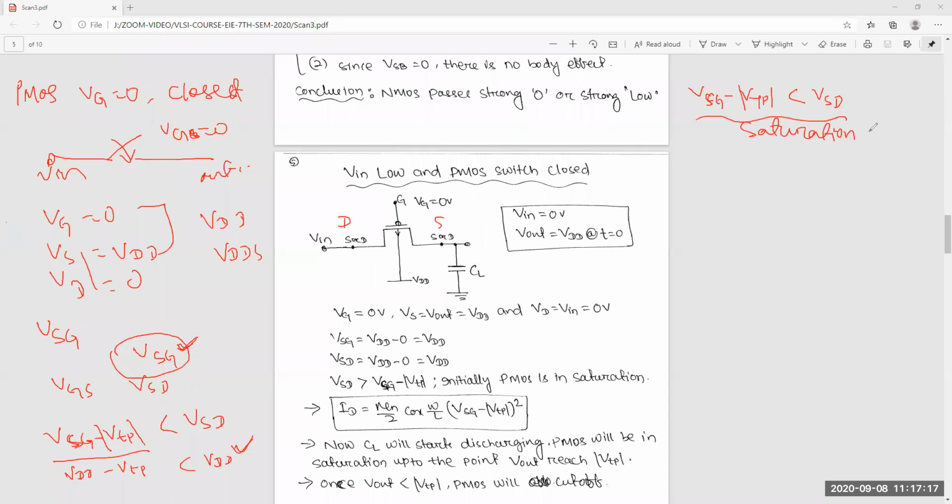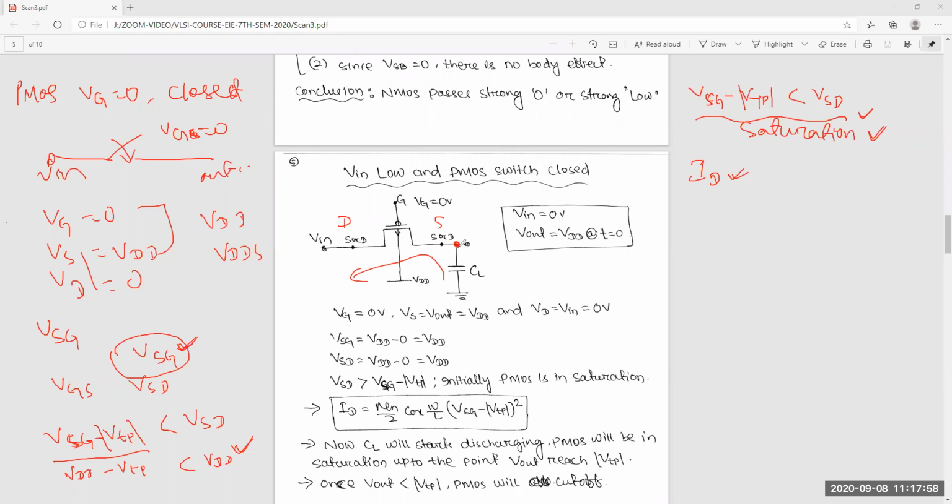Is everyone convinced of this or not? I'm asking all. Yes, sir. Sure? Okay. If you are okay with this, then please always use this type of convention: VSG, VSD. So now this is saturation, which means current is flowing. Ideally, V out is equal to VDD, and current will flow in this direction, so it will discharge.